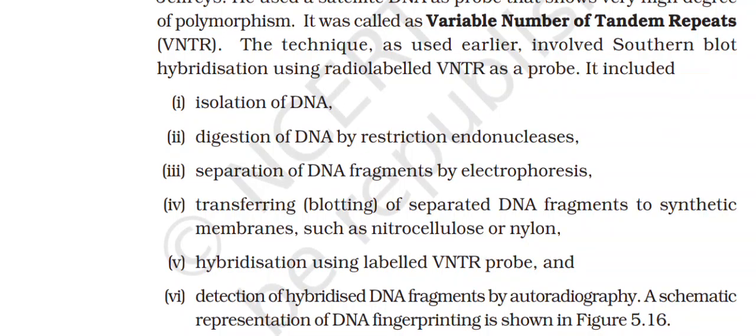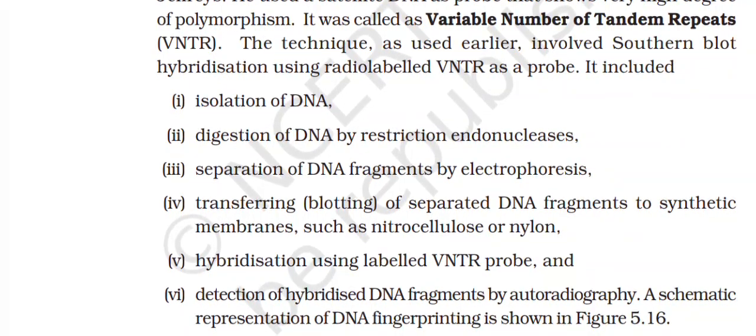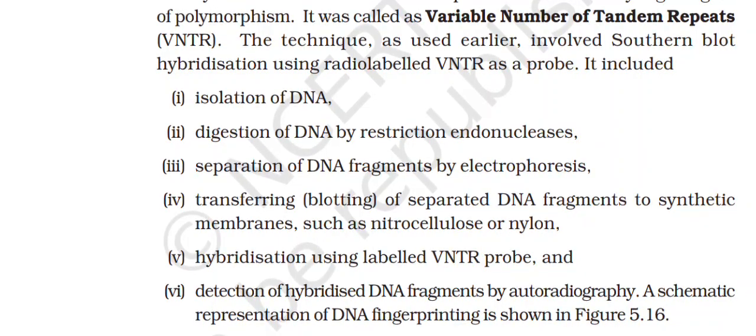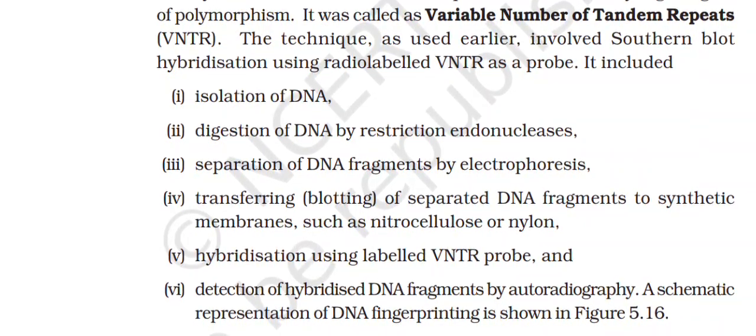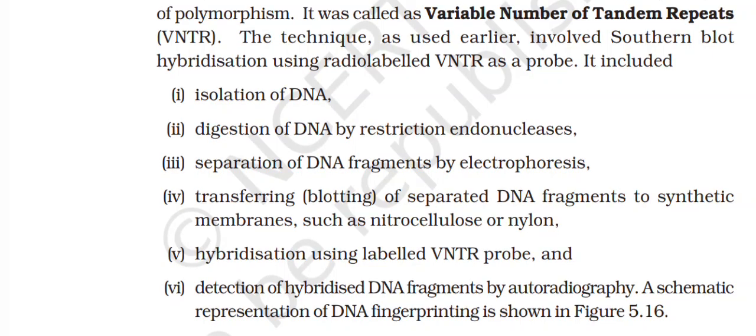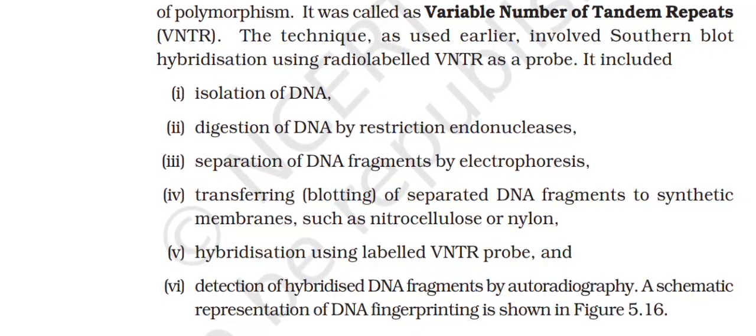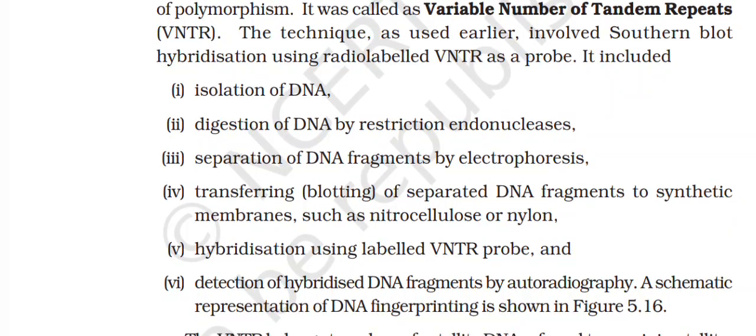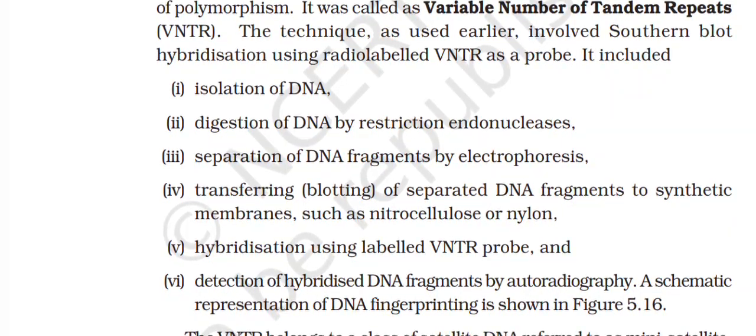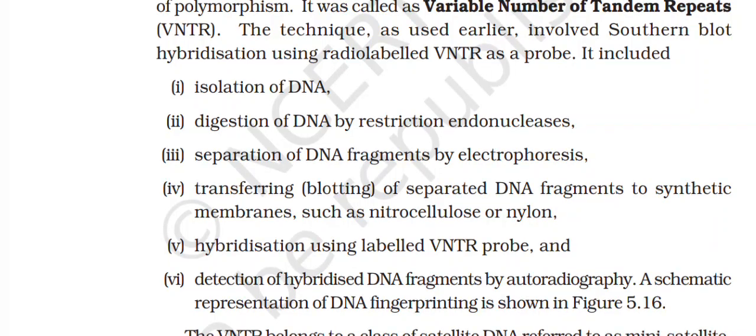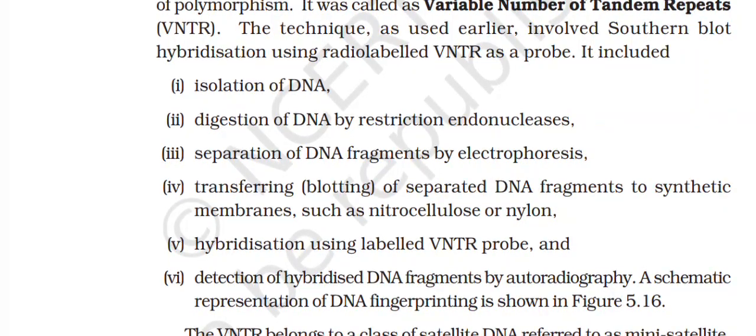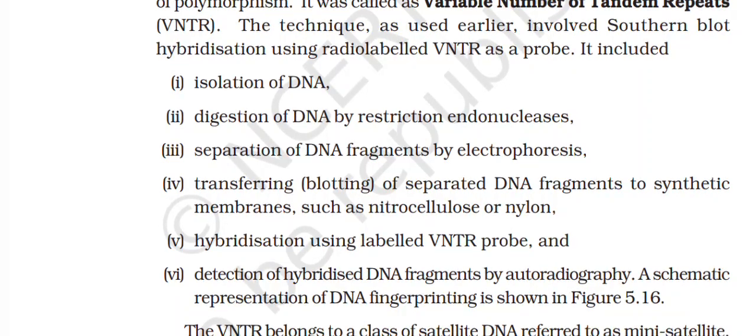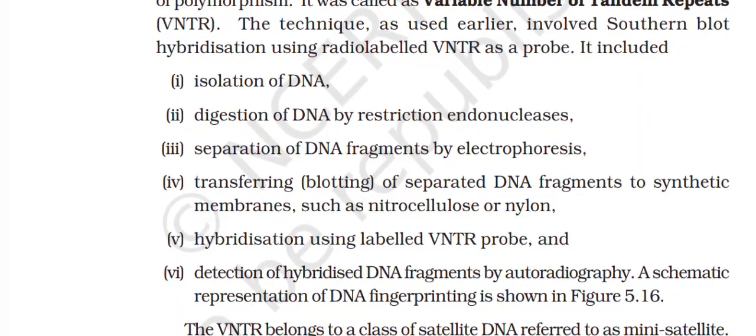It included: 1. Isolation of DNA. 2. Digestion of DNA by restriction endonucleases. 3. Separation of DNA fragments by electrophoresis. 4. Transferring, blotting, of separated DNA fragments to synthetic membranes, such as nitrocellulose or nylon. 5. Hybridization using labeled VNTR probe, and 6. Detection of hybridized DNA fragments by autoradiography. A schematic representation of DNA fingerprinting is shown in Figure 5.16.